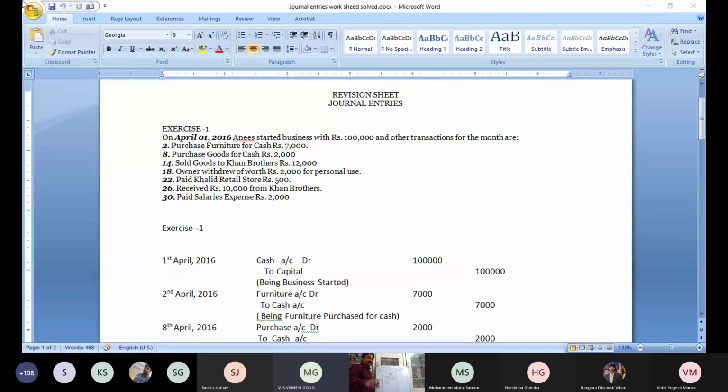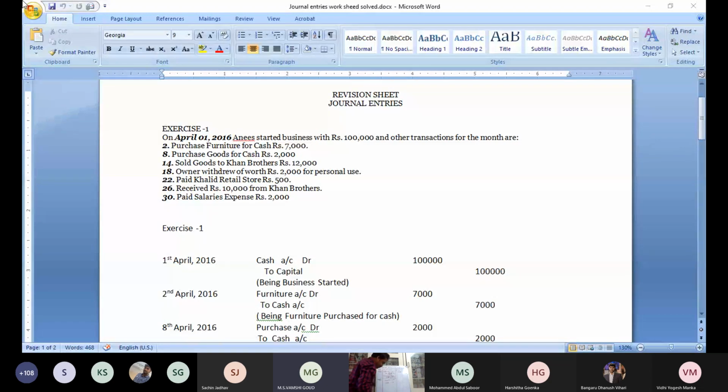Cash. Is cash going or coming? Going out. According to the real account, credit what goes out. Furniture is coming and cash is going, so furniture account debit, then identify the cash account.